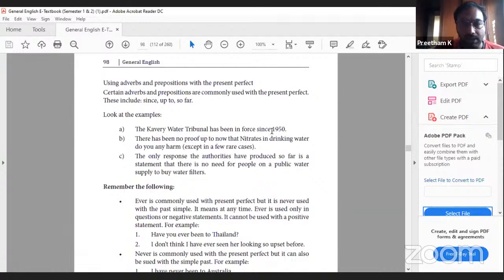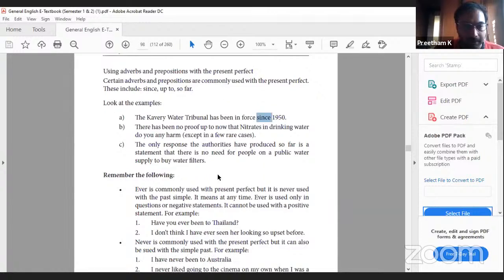So the usage of since is only when the focus is on the starting point, you use since. You don't mention to there. If you want to mention the ending point, you use from. There has been no proof up to now that nitrates in drinking water do you any harm, except in a few rare cases. The only response the authorities have produced so far is a statement that there is no need for people on a public water supply to buy water filters.